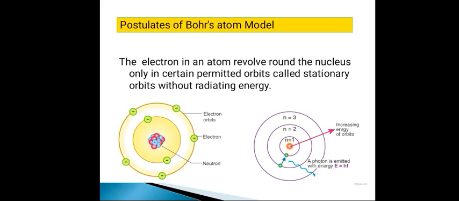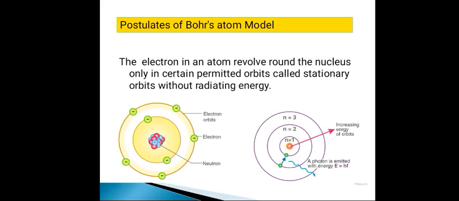According to this postulate, each atom has certain definite stable states in which it can exist, and each possible state has a definite total energy. So each stationary orbit has a definite amount of total energy, in which the electrons are revolving. These are called the stationary orbits of the atom, right?